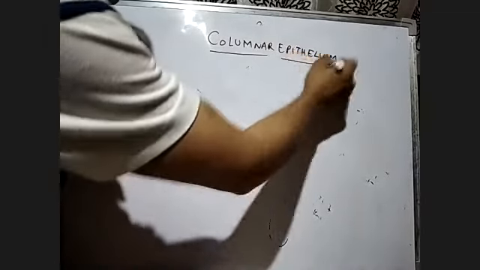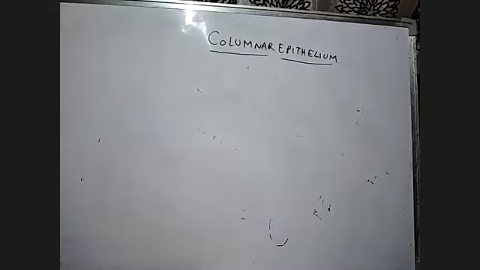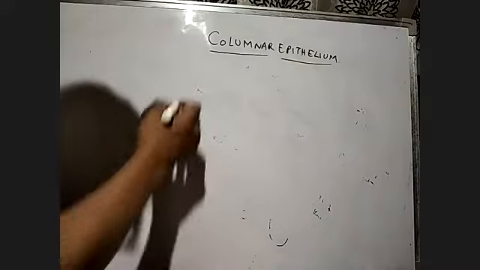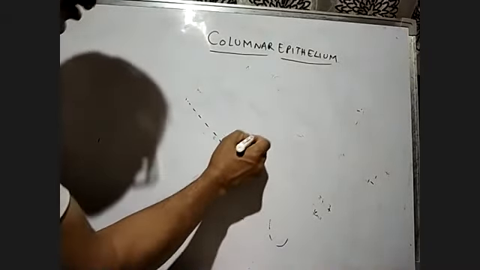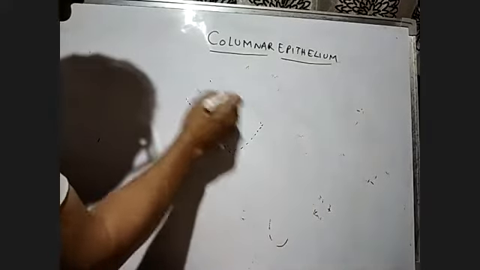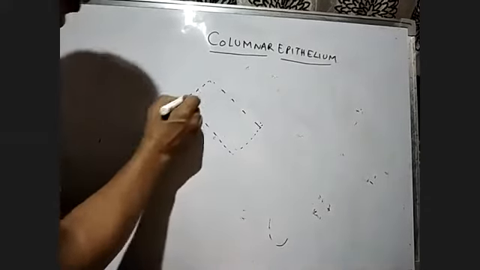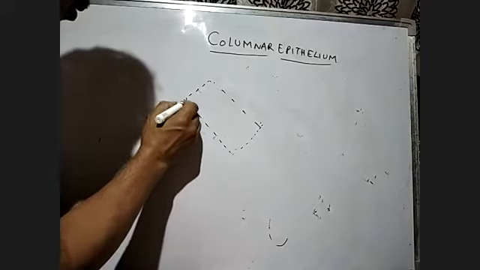Columnar epithelium, right? So the columnar epithelium is composed of a single layer of tall and slender cells. It's composed of just like this. Suppose we take a structure like this, it is made up of a single layer of tall cells, like this.